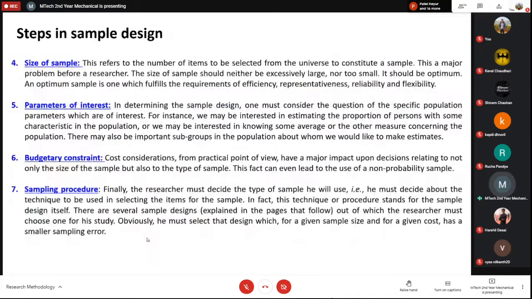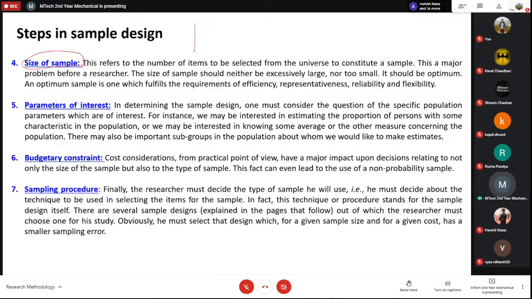The next is the size of sample. So this is again very important thing. So the example that I was giving, that if I say that 20 people you have to select, then it will be very difficult to select 20 people that will represent the characteristics of the entire population. But then how many people you should select? So that is something that is a big question actually. So that is something that you have to determine, that what should be the size of sample.